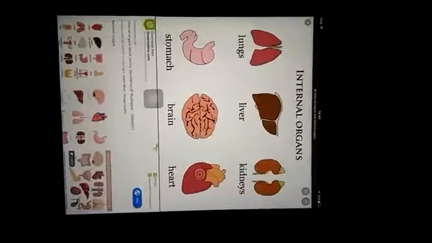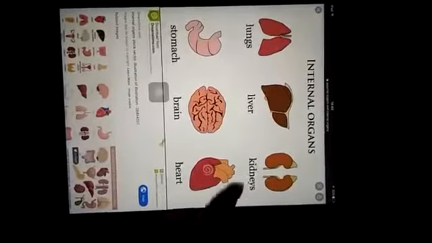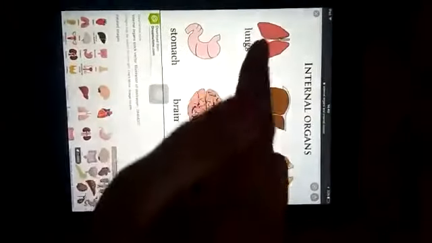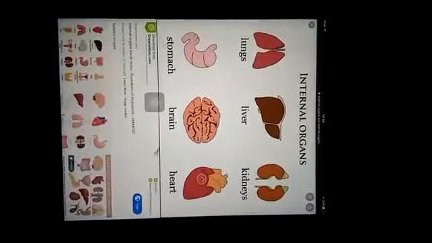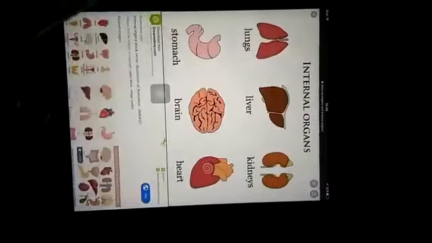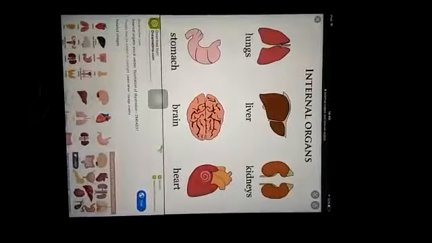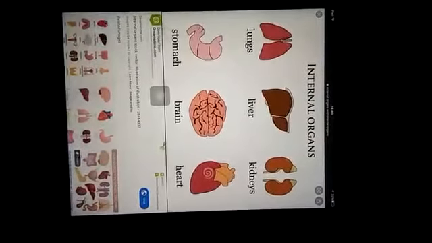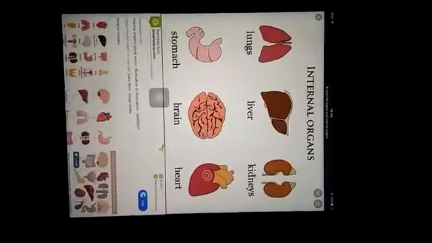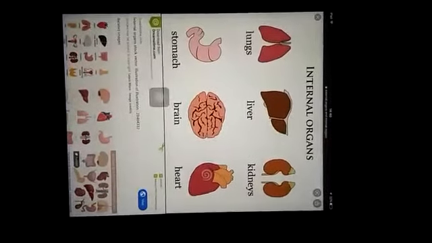Now, we will talk about lungs. The lungs help us to breathe. We have two lungs. The air we breathe in through our nose goes to the lungs. The lungs get bigger when they are filled with air.